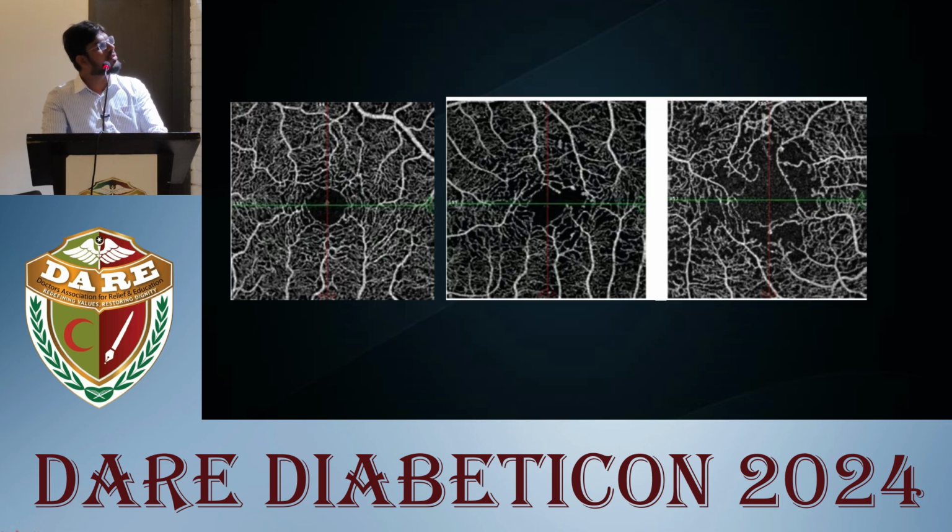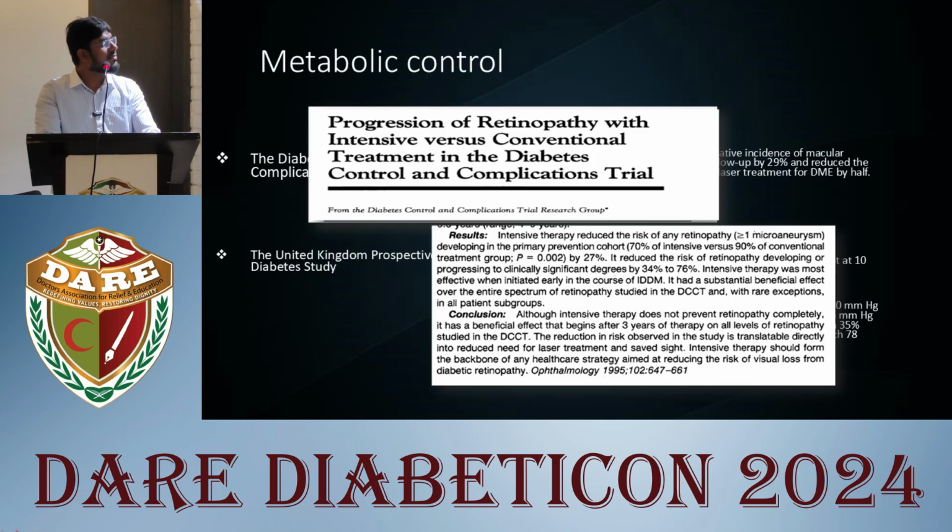OCTA also non-invasively helps in the diagnosis of macular ischemia. The left image is a normal foveal avascular zone, which is disrupted in macular ischemia, as you can see in the right images. That is seen sometimes in unexplained visual loss in diabetics.